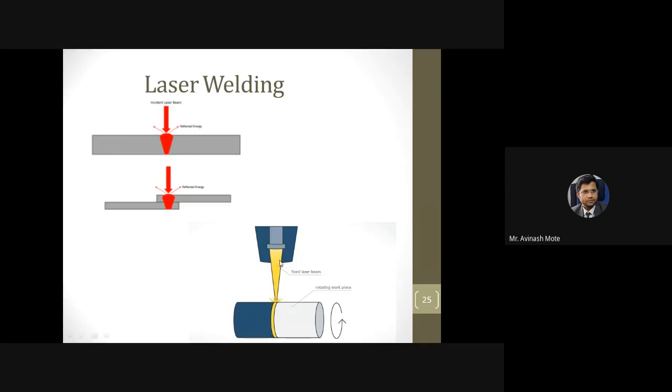Check the second image given at the bottom. A very thin rib, shown in yellow color, is there in between two cylindrical parts which we want to join. That is only heated by using this laser. Why is it possible? Because we can focus the laser on that small opening, that small gap. If you used a hot plate here instead, the entire surface would get heated, but this will not happen in case of the laser.